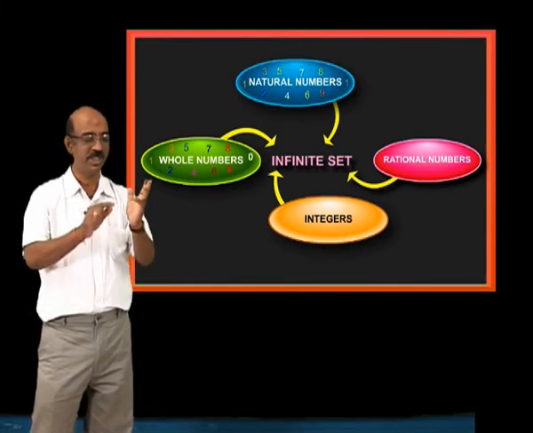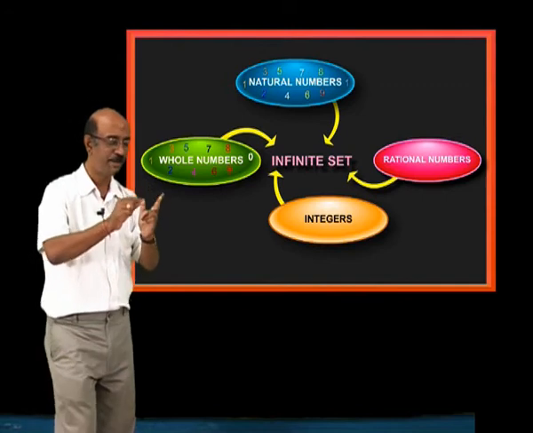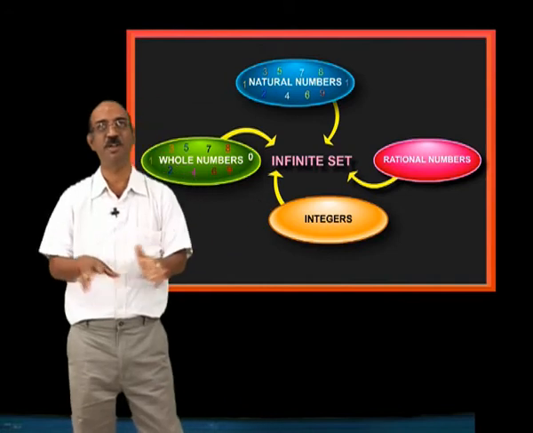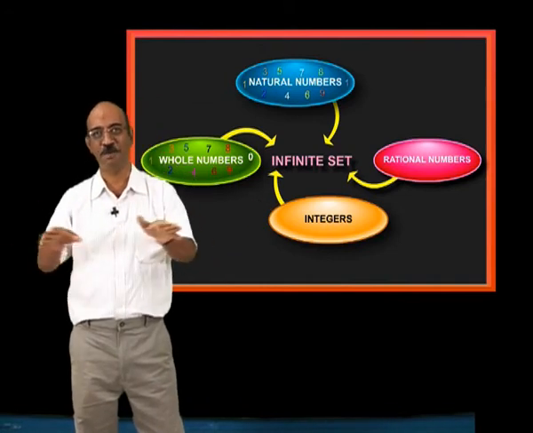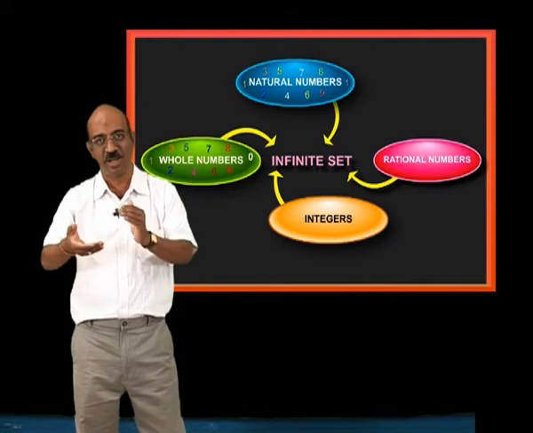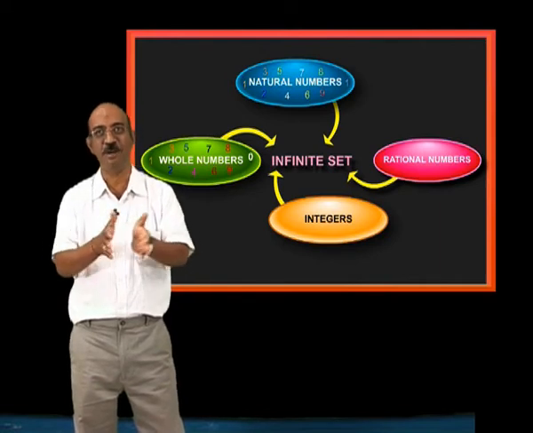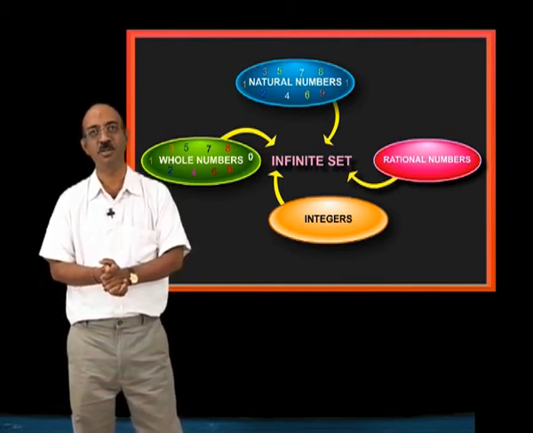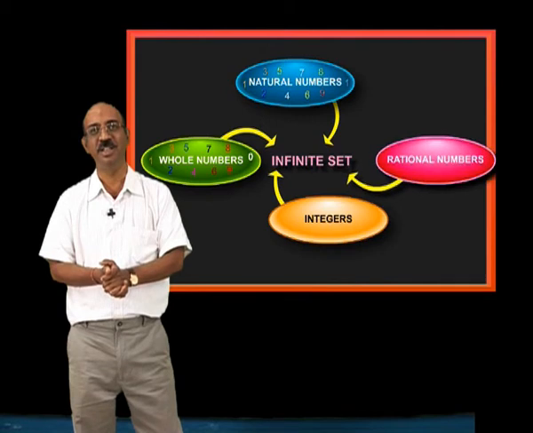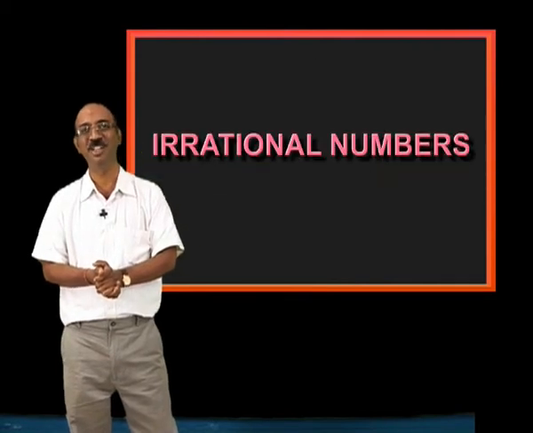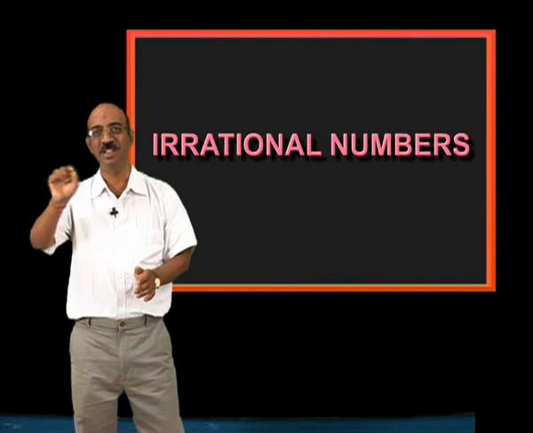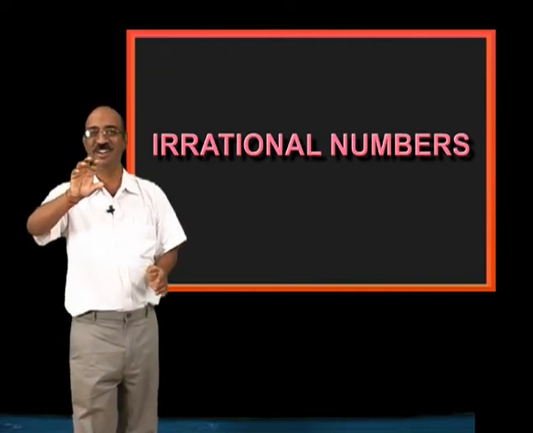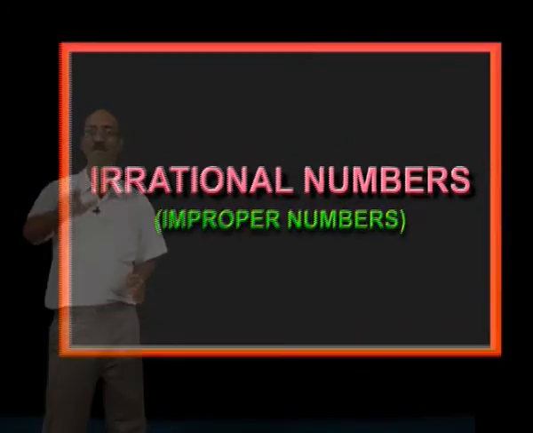Then we have discussed natural numbers, whole numbers, integers, and rational numbers. And how are these numbers formed? Either addition or subtraction of the natural numbers, or division of the natural numbers, or multiplication of the natural numbers. But one more kind of number is also part of the real numbers, that is irrational numbers. You see, the spelling is irrational. It is different from the rational numbers. That is called irrational numbers, improper numbers.